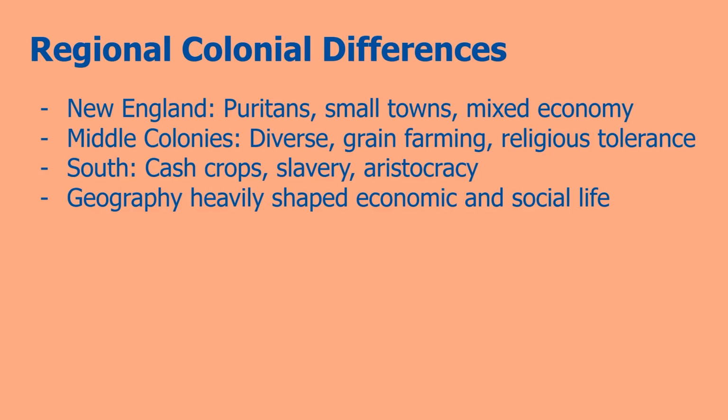The South relied heavily on big agriculture and farming. They had a couple cash crops, including cotton obviously, and all that relied heavily on slave labor. The people who grew large farming empires had the most power in the South, and that's how you get a sort of aristocratic form of government and society. But all of that together shows that geography heavily shaped economic and social life in the European colonies.